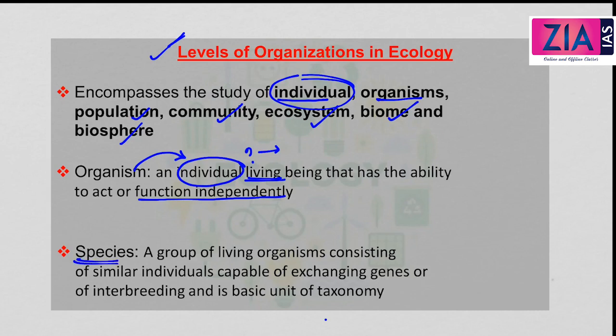Second one is species. Now species is a group of living organisms. After organism, the next level is species. The lowest level in ecology is the individual, or we can say organism. Why?